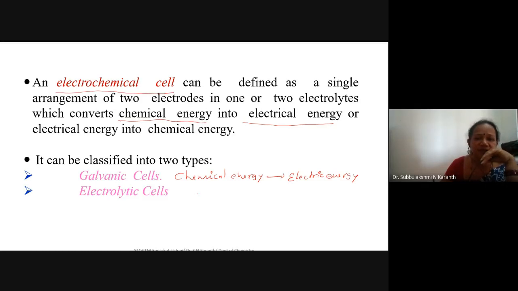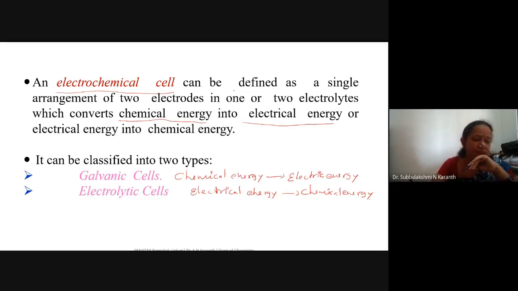If the reaction is reversed, that is, if electrical energy is stored in the form of chemical energy, then it is called an electrolytic cell. Collectively, the device we call an electrochemical cell. So the electrochemical cell is defined as a single arrangement of two electrodes in one or two electrolytes, which converts chemical energy into electrical energy, or electrical energy to chemical energy.